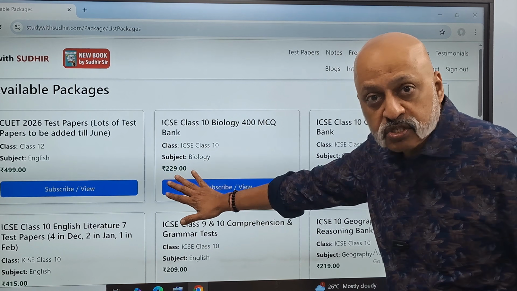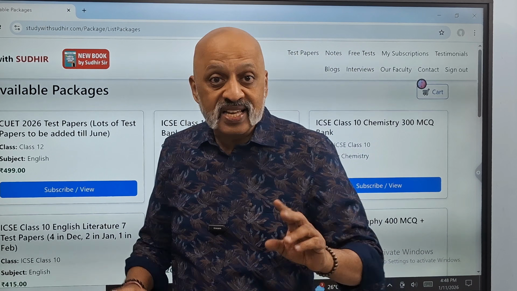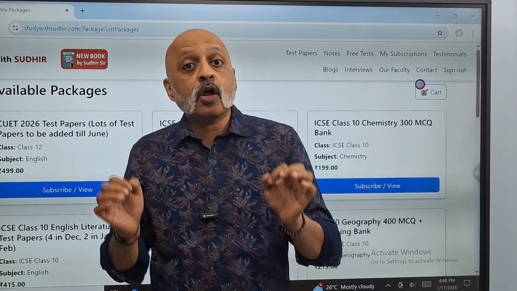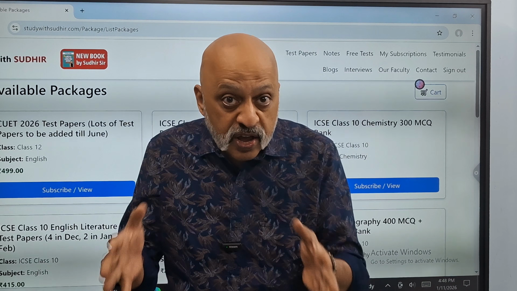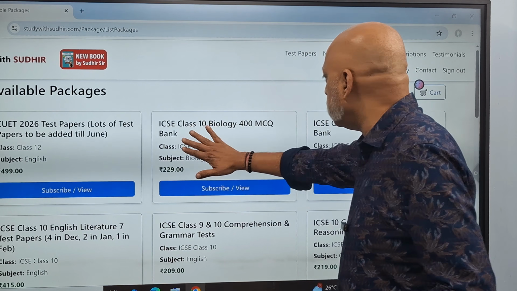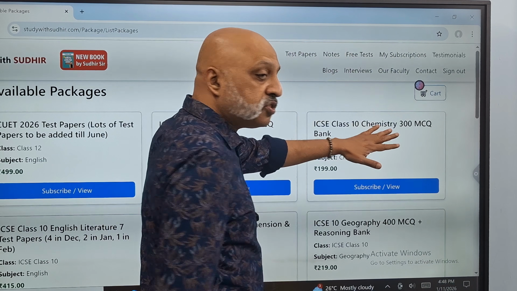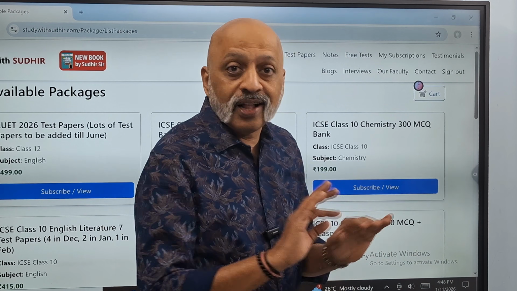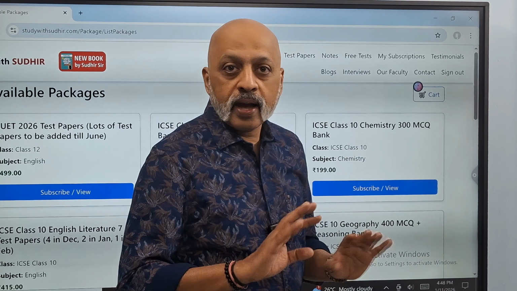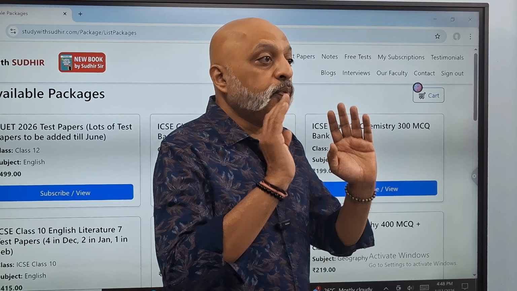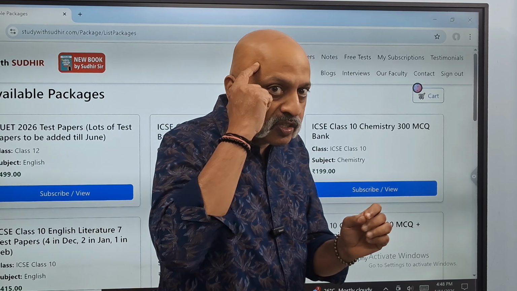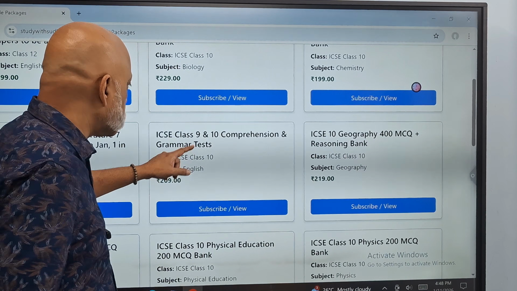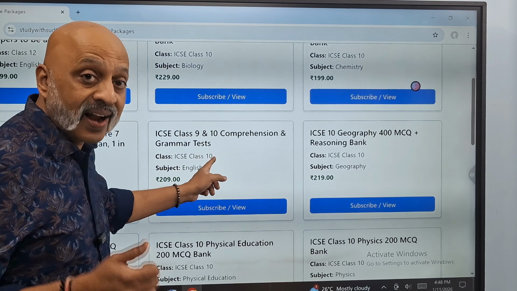Then there is the biology MCQ. There are 2 test papers series. One is for English literature. The other is comprehension and grammar. The others are all MCQ banks, which are very large in number. Biology, there are 400 MCQs. Chemistry, there are 300 MCQs. All of them competency-based MCQs, not worthless frivolous MCQs. I have put all MCQs where you will have to use your brain a little. Okay. Geography, 400 MCQs.